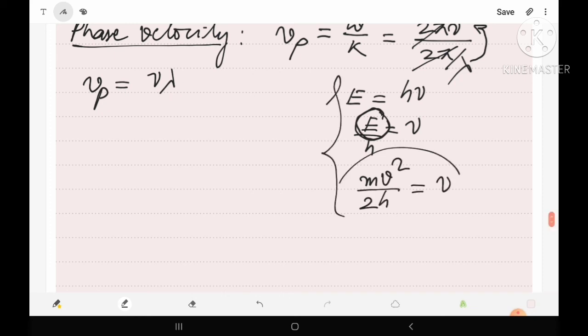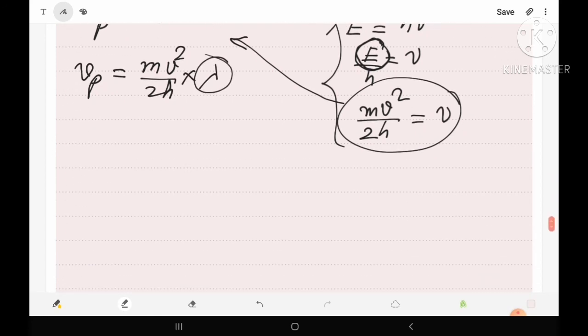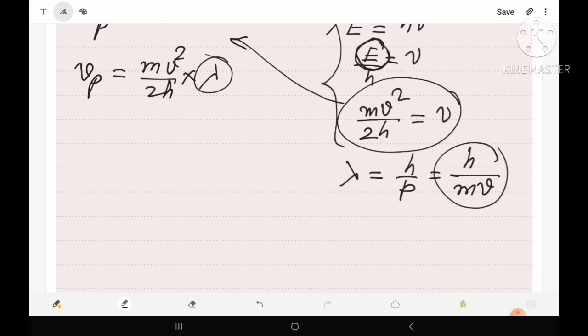Substituting this value of nu in this equation, we have Vp equals mv square upon 2h into lambda. Now let us try to find the value of lambda. According to de Broglie wavelength, lambda is equal to h upon p, where h is Planck's constant, p is the momentum, and it may be written as m into v. So in place of lambda, let's substitute h upon m into v.